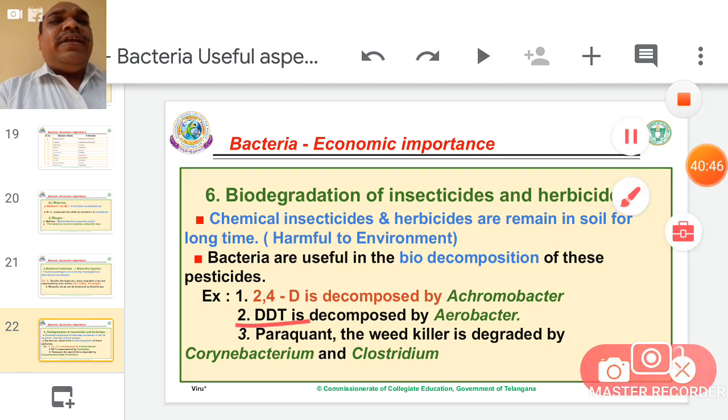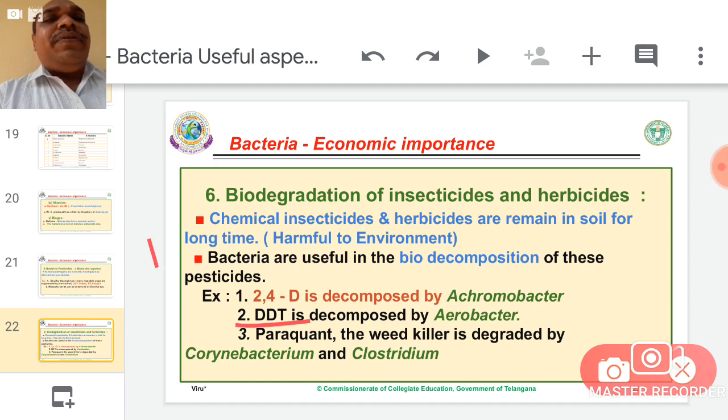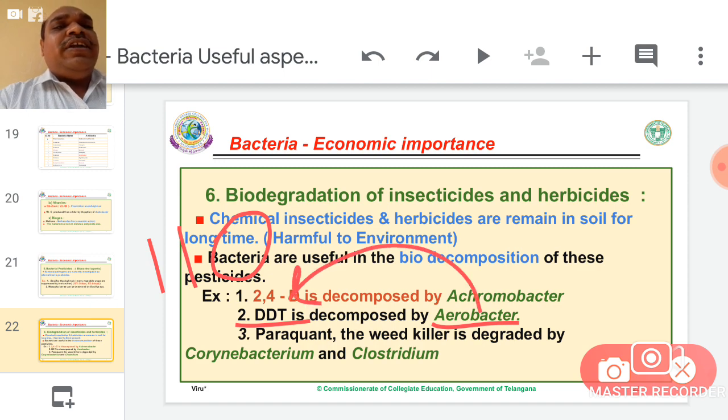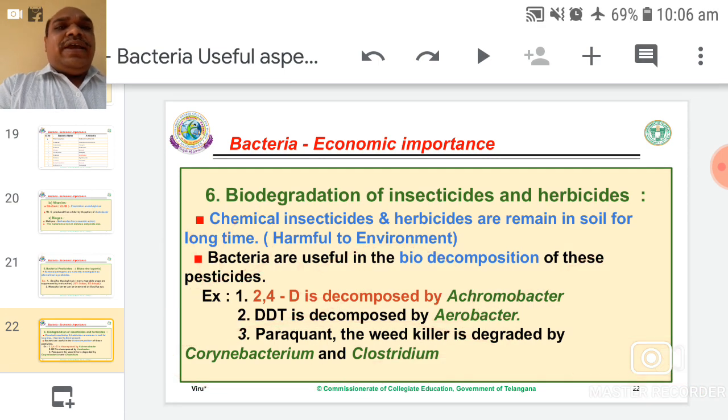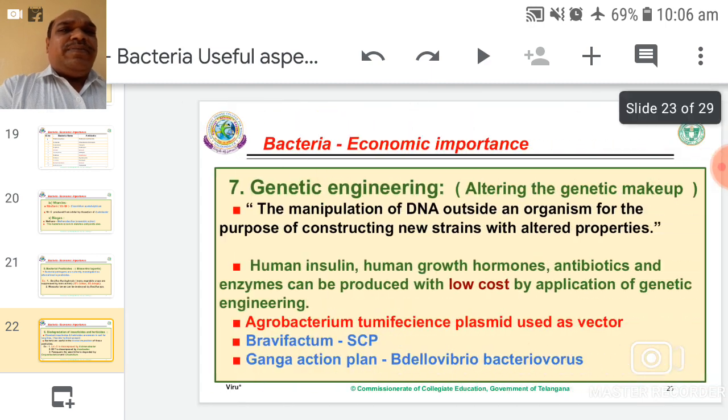DDT is already banned. Our Indian government banned this DDT. The half-life period of DDT is 110 years. Therefore, our Indian government banned DDT usage. One aerobic bacterium decomposes DDT, but it takes how many years? 110 years. Paraquat, the weed killer, is degraded by Corynebacterium, and Clostridium. These two bacteria help us in the decomposition or degrading of the paraquat chemical. Anyhow, these are all used by farmers.